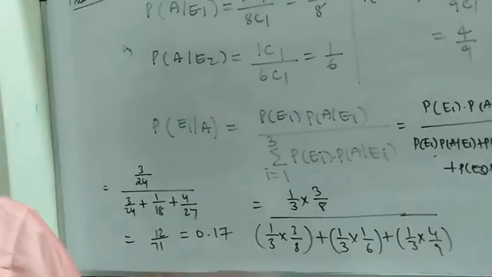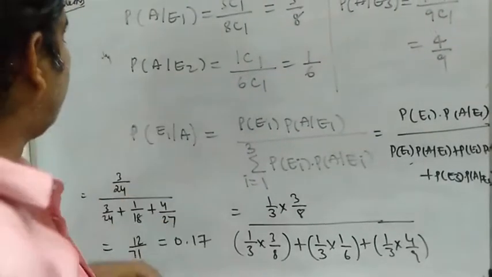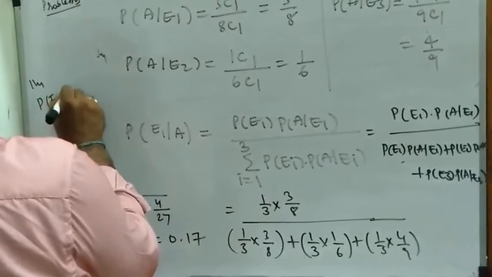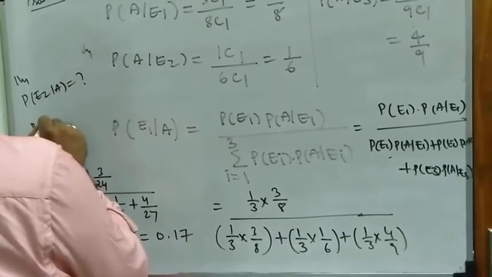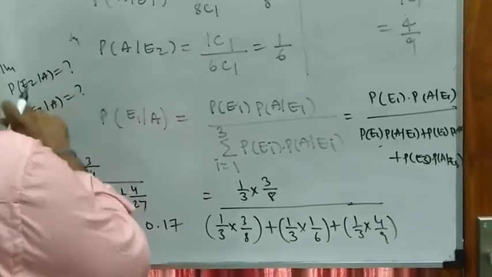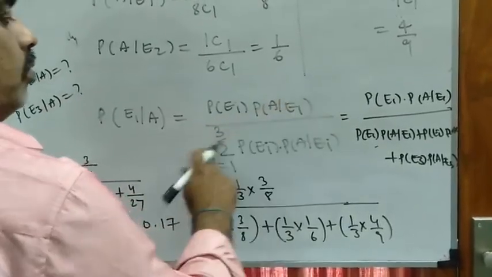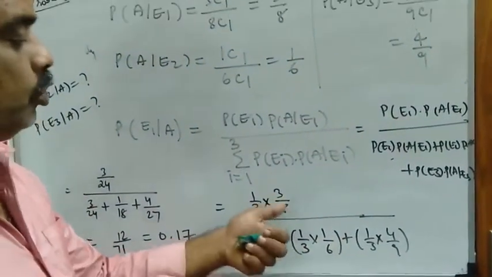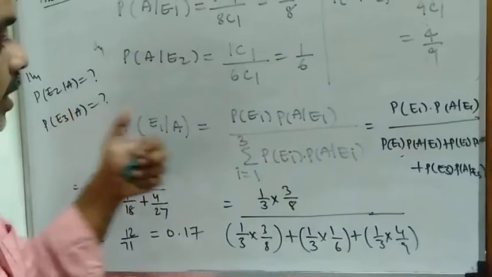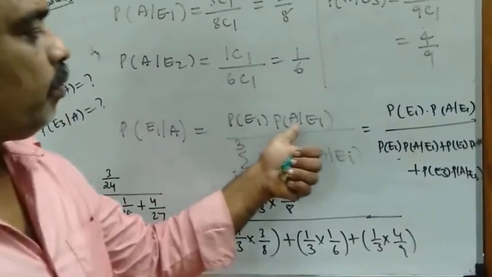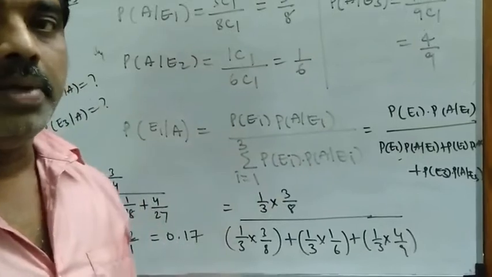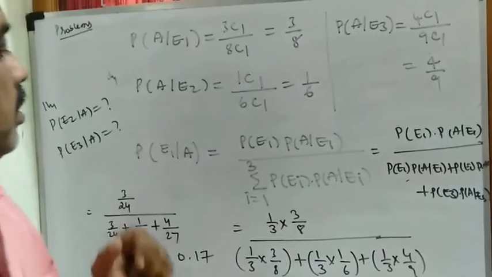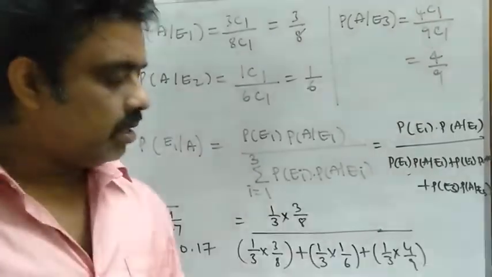Similarly, we do the next two problems. What you have to calculate in the next cases is P of E2 given A and P of E3 given A. E2 given A means P of E2 into P of A given E2 in the numerator. In all the problems, the denominator will be the same. The numerator will change. For P of E3 given A, in the numerator you will get P of E3 into P of A given E3. The denominator will be the same. Do the next two items as homework. So this ends the class. Thank you.